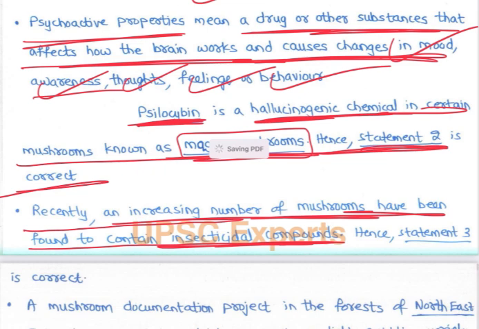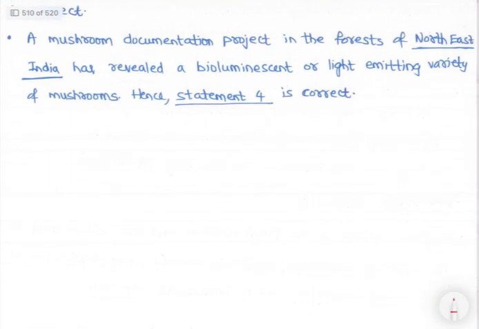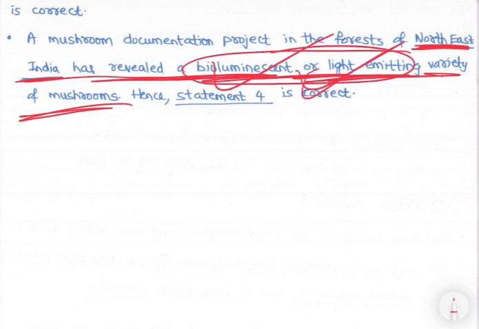Hence, statement 2 is correct, right? Then the 4th statement is a mushroom documentation project in the forests of Northeast India has revealed a bioluminescent or light emitting variety of mushrooms, right? So कुछ mushrooms है वो light bioluminescent and light emitting mushrooms भी है, right? This is like again simple question, right?